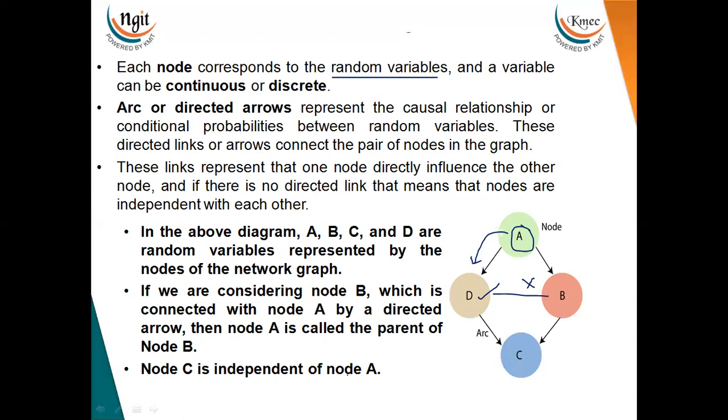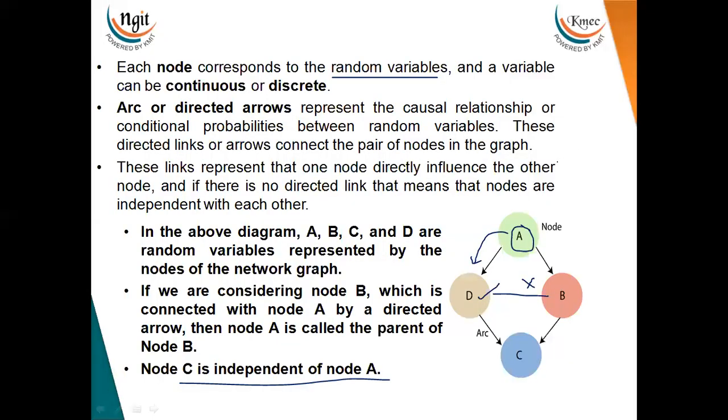Now here you can see one more example: C is independent of A, because there is no link between C and A. And when there is a link, the parent event is influencing the child event.